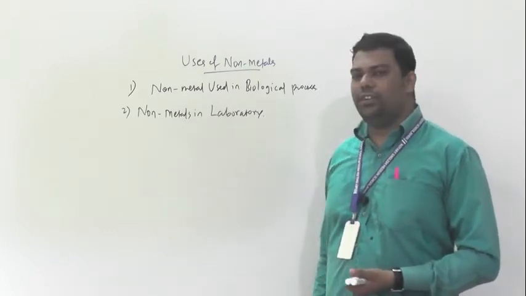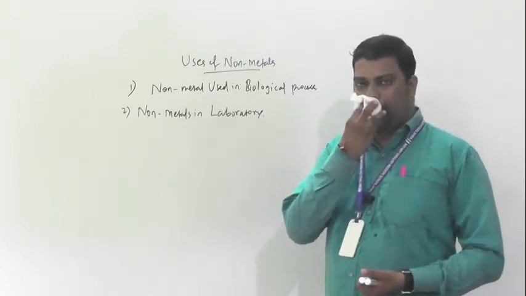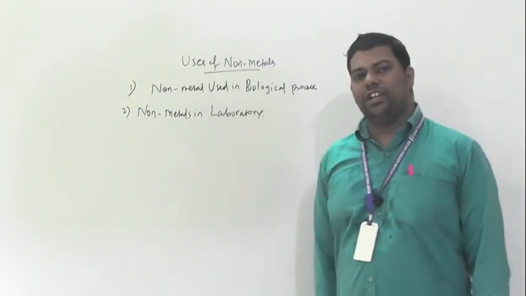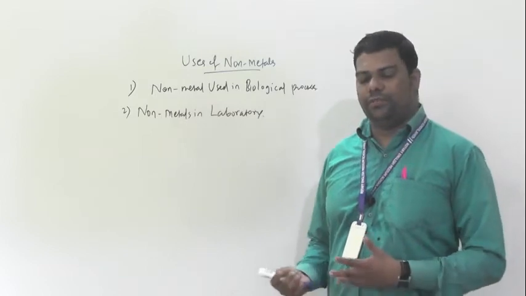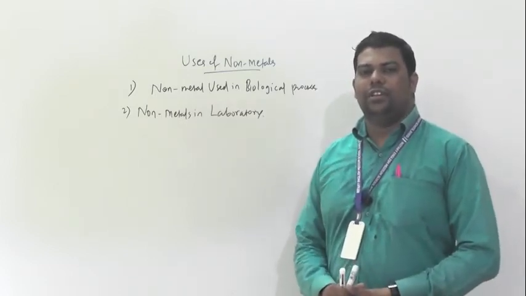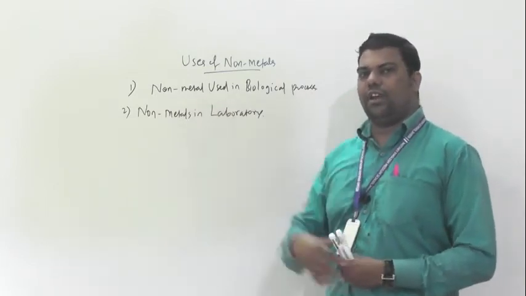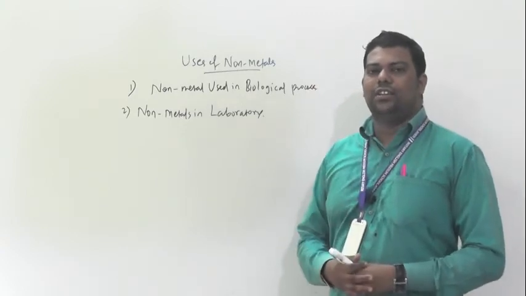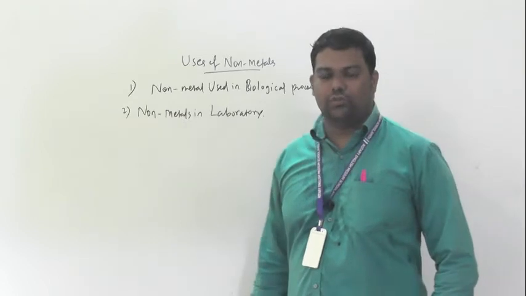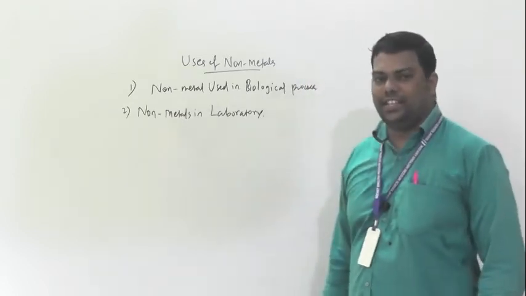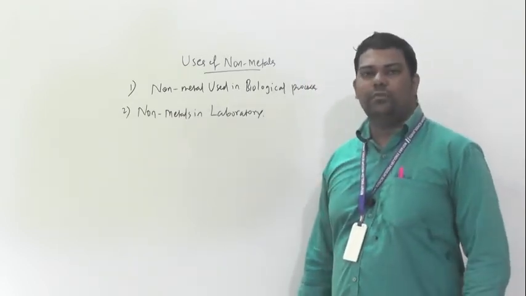These are very important laboratory reagents. If you visit our lab, there is a rack, and on that rack reagent bottles are present: dilute HCl, dilute H2SO4, then acetic acid.